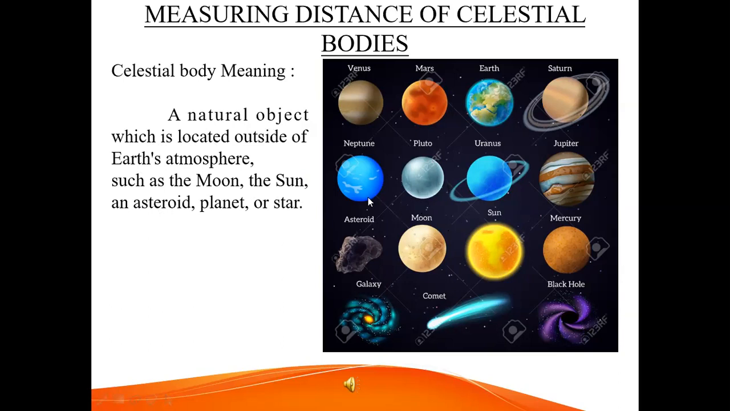Once again I'll repeat. A celestial body means a natural object which is located outside of Earth's atmosphere, such as the moon, the sun, an asteroid, planet or star. This picture shows celestial bodies: stars, moon, earth, etc.